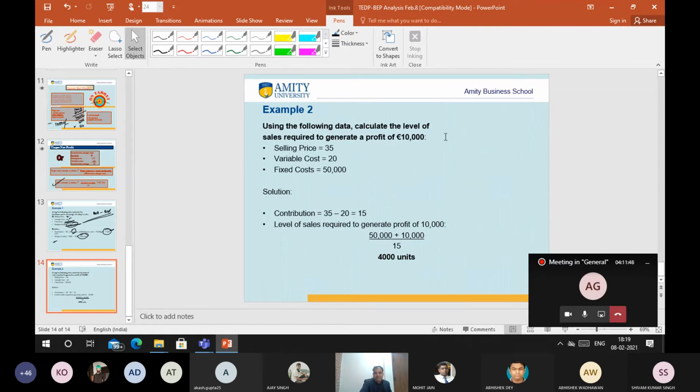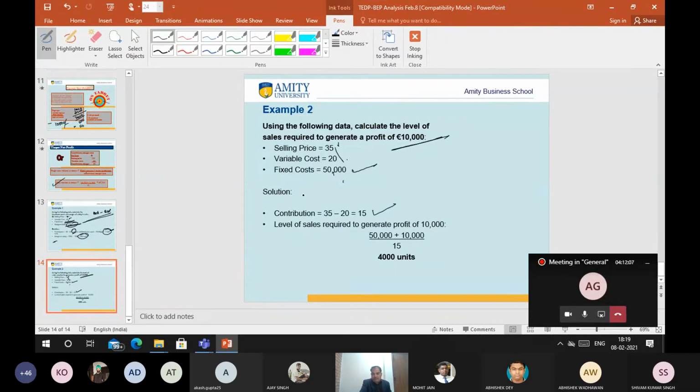Similarly, if I want to earn 10,000 extra profit, and I know all the figures, selling price, variable cost, fixed cost, it's the same: sales minus variable cost gives contribution. That is 15.